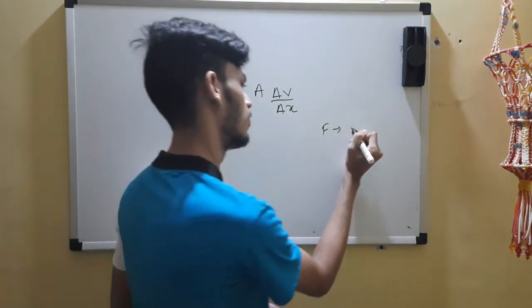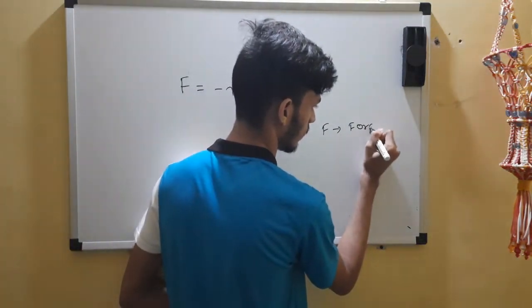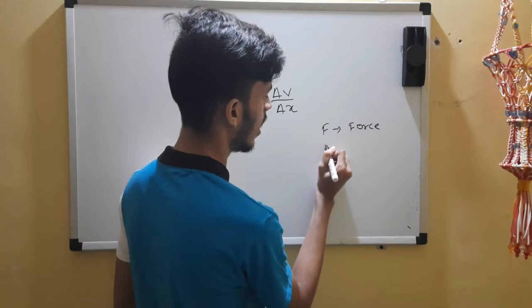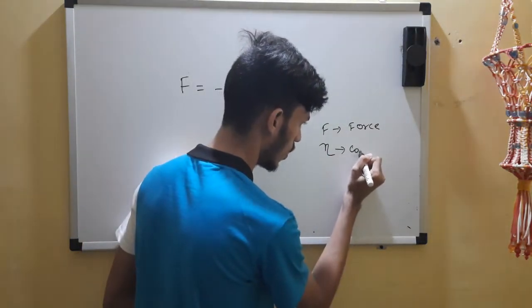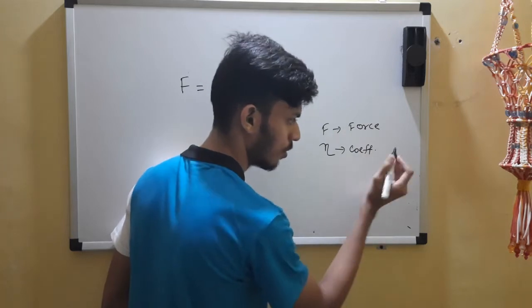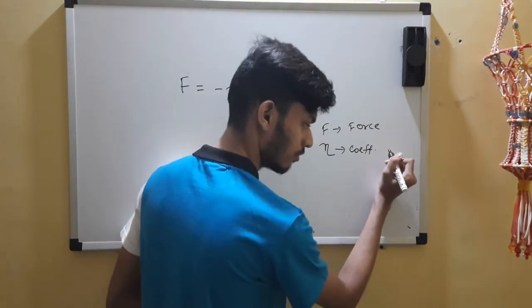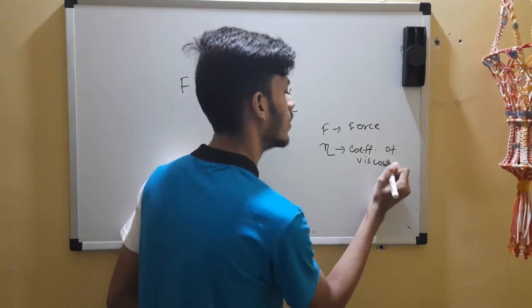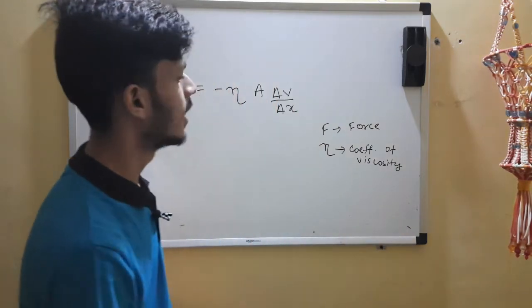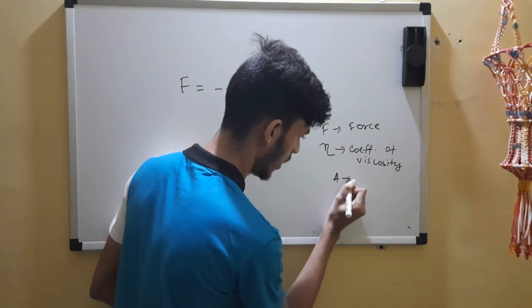So F is for force, eta, Greek letter, is for coefficient. I hope you know the spelling. I don't. Coefficient of viscosity. Nice name. A, area.